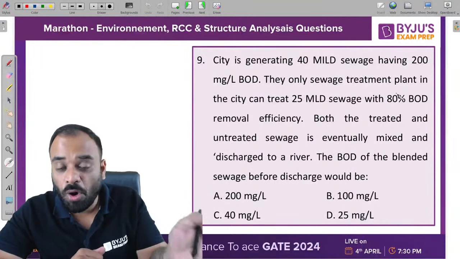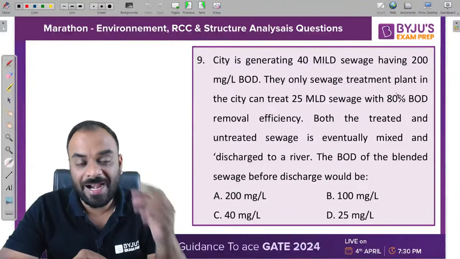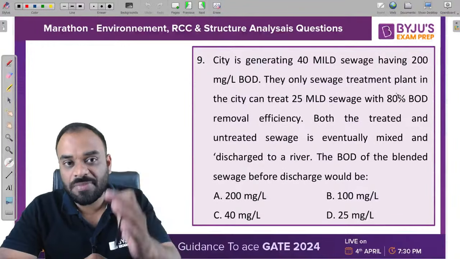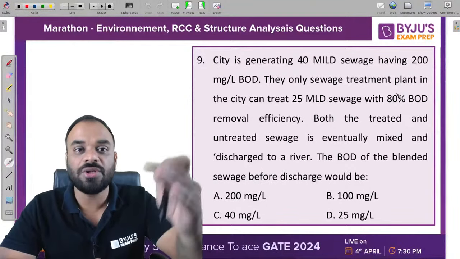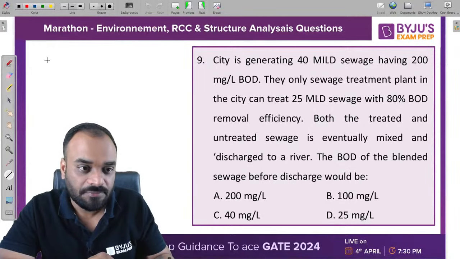But both the treated and untreated sewage is eventually mixed and discharged into the river. Now you need to tell me what is the BOD of the blended sewage before discharging it into the river. That is the question. Do it, guys, quickly.